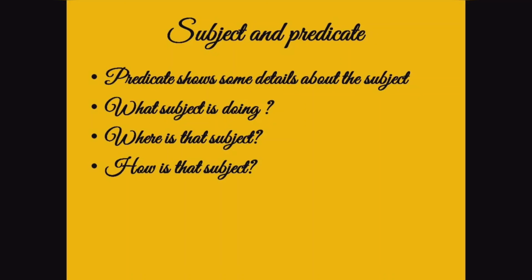What does the predicate show? The predicate shows some details about the subject, what the subject is doing, where the subject is, and how the subject is. That part of a sentence is the predicate part.